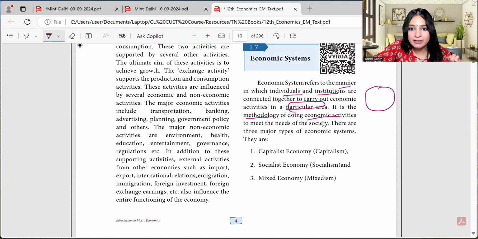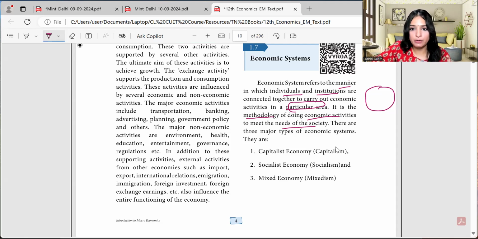It is a methodology of doing economic activities to meet the needs of the society. How economic activities are being conducted by both individuals and institutes together, for meeting the needs of the society. All right. So there are three major types of economic systems that we are going to study.